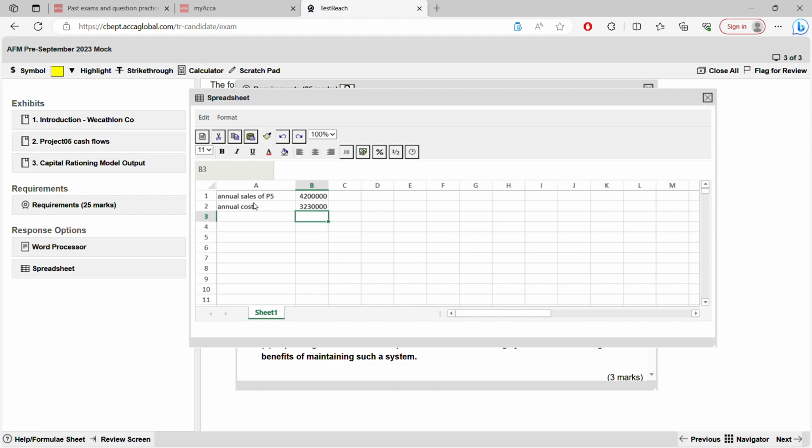323,000. Enter. Now, when you are doing annual cash flow, just simply deduct this from this. This minus this. Enter. 970,000. So this will be your cash flow from year 4 to 18, because they told after year 3, 15 years. So if you add 15 with year 3 onwards, the total year is year 18. It stops at year 18, from year 4 to 18.